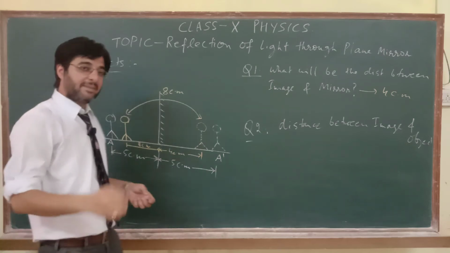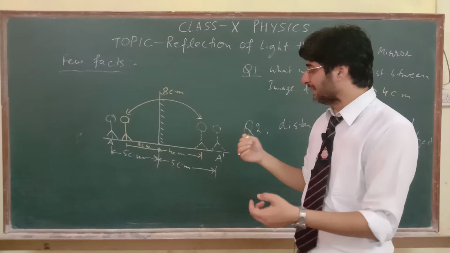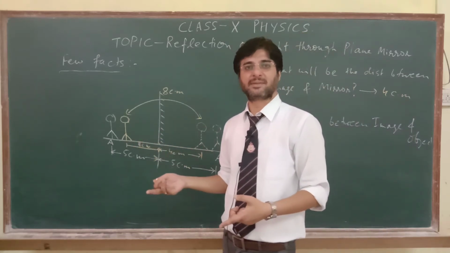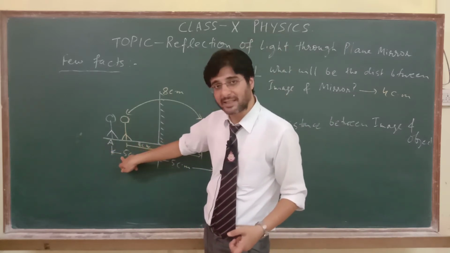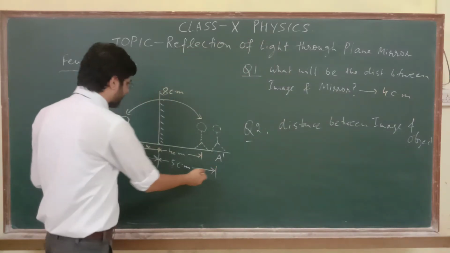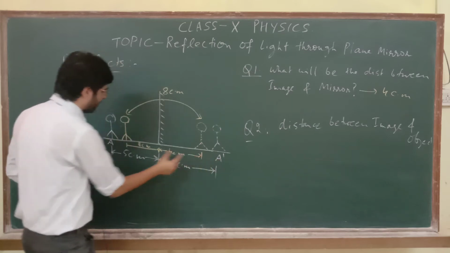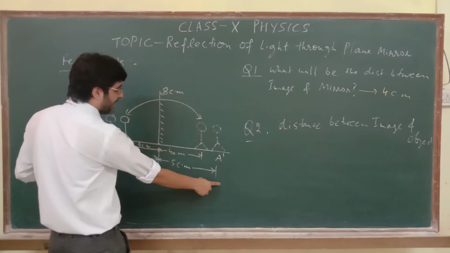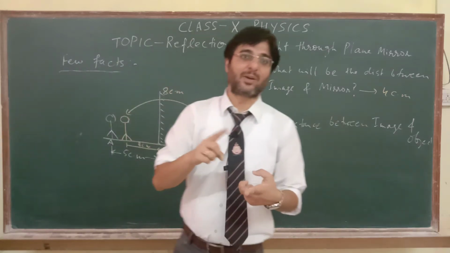That means if the person has shifted 1 step, then the distance between image and object will decrease by 2 steps. If this person has shifted 1 centimeter, the image also has shifted 1 centimeter, then the distance between these two things has been reduced by 1 plus 1 is equal to 2. Initially the distance was 10 centimeter, now the distance has become 8 centimeter between the image and object.